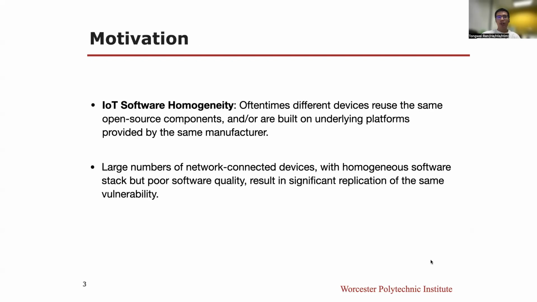IoT software homogeneity is a phenomenon that oftentimes different devices reuse the same open source components and/or are built on the underlying platforms provided by the same manufacturer. From some perspectives, it has advantages like convenience, but large numbers of network-connected devices with homogeneous software stack but poor software quality result in significant replication of the same vulnerability.